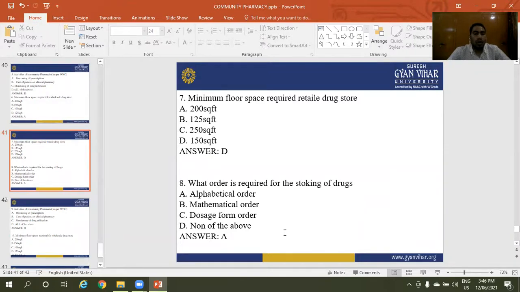Question number 8. What order is required for the stocking of drugs? Option A is alphabetical order. Option B is mathematical order. Option C is dosage form order. Option D is none of the above. The right answer is option A, alphabetical order.